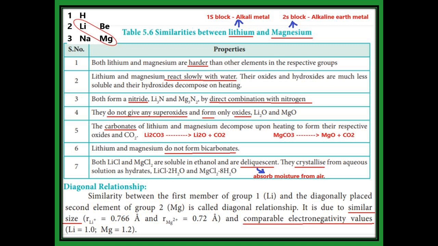Lithium and magnesium show the diagonal relationship because of two reasons. One is that they have similar size. See the bracket: the radius of Li+ is 0.76 angstrom, and the radius of Mg2+ is 0.72 angstrom. So they have similar size. And also, when compared by electronegativity value, lithium has 1 and magnesium has 1.2, so it is nearer, so they have similar properties.